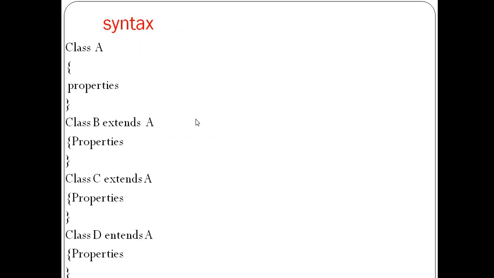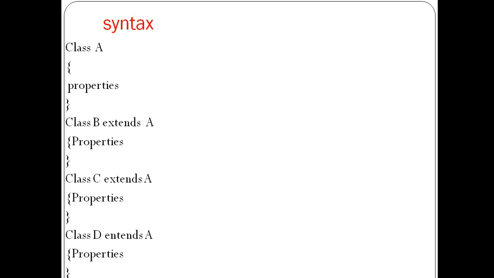This is the syntax of hierarchical inheritance. Here we define four classes: class A, class B, class C and class D. Class B extends class A, class C extends class A, class D extends class A. That means whatever method is available in class A will automatically be available in class B, class C and class D. So this is hierarchical inheritance.